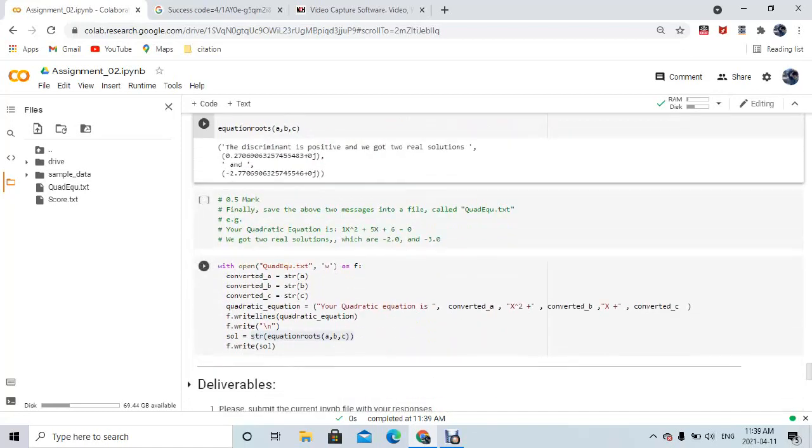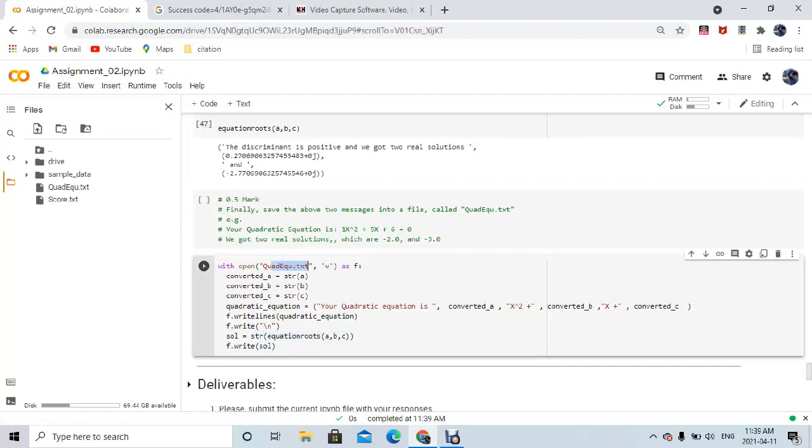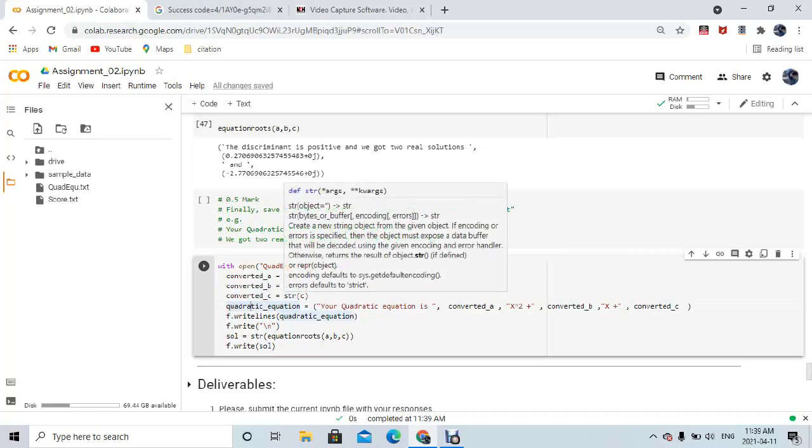At the end, I'm going to store it in quadquid.txt as a file, and I try to convert it to a string because we are not storing it in the text file as an integer, or it will not allow us.